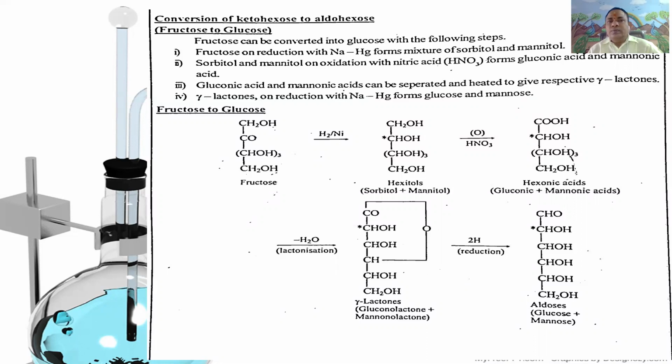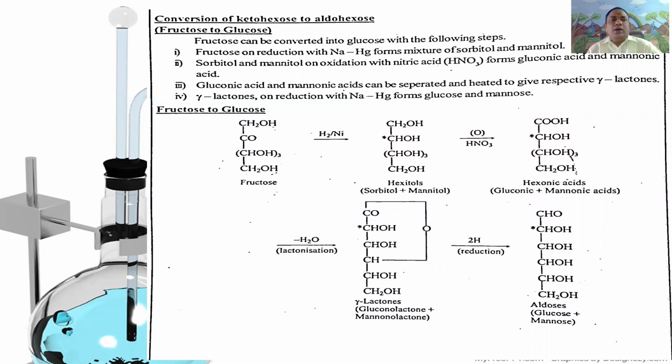In the conversion of fructose to glucose, the chemical reactions involved are as follows. In the first step, fructose is CH2OH, C=O, CHOH three times, CH2OH. It is called fructose. This fructose undergoes reduction with nickel or platinum or palladium.